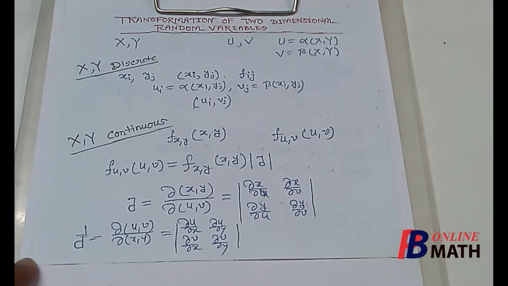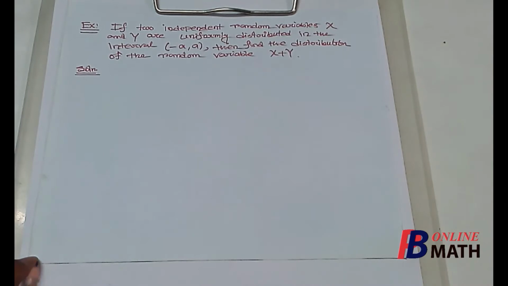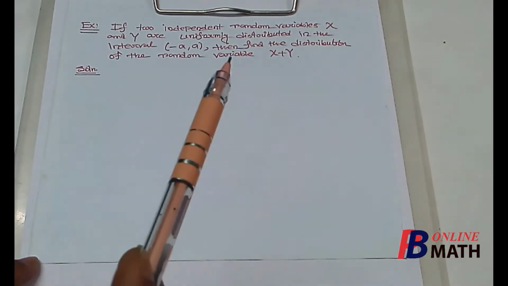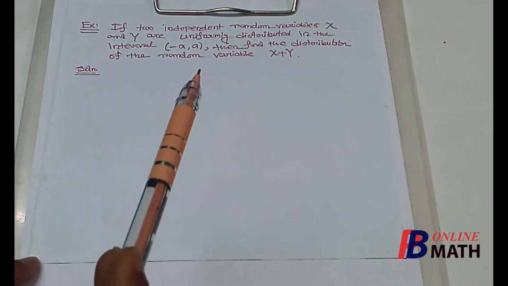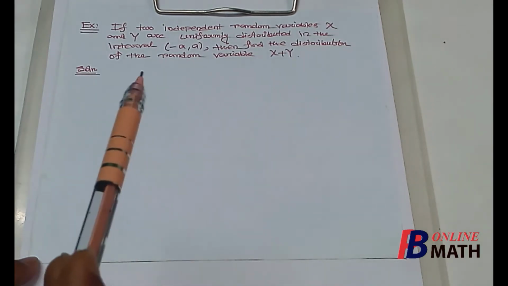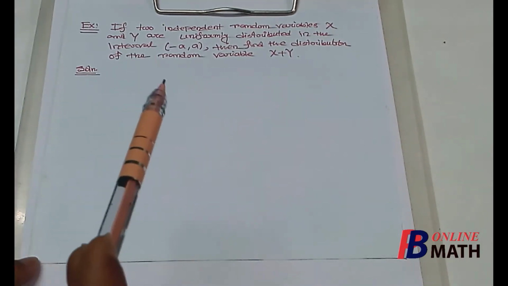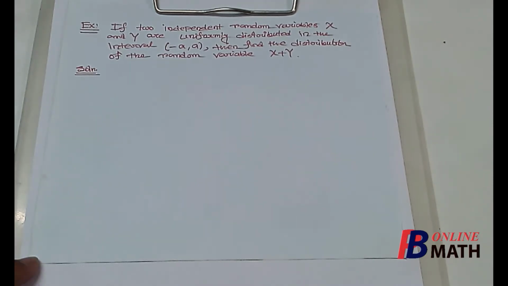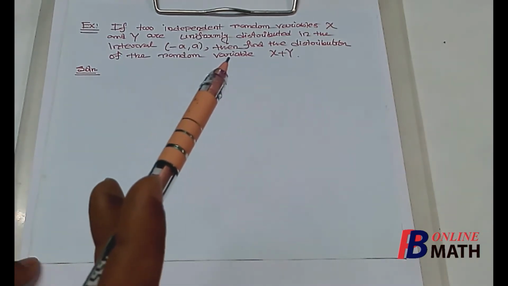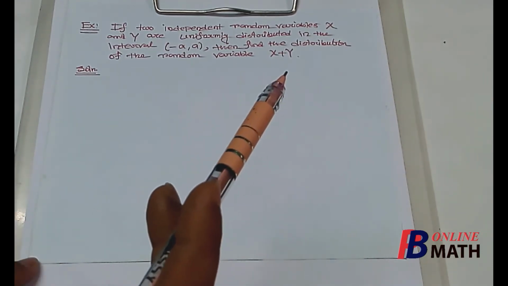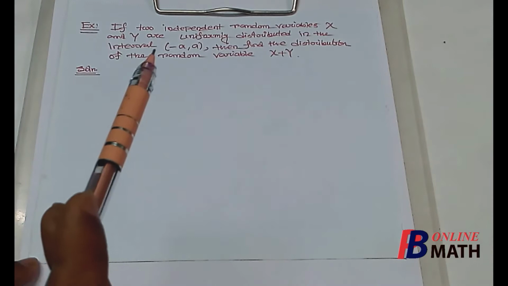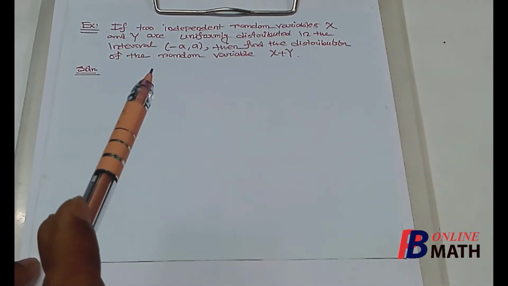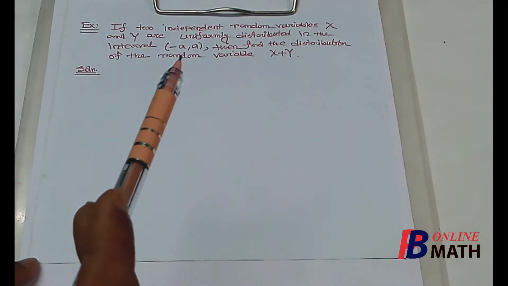Now let us consider one example. If two independent random variables x and y are uniformly distributed in the interval minus a to a, then find the distribution of the random variable x plus y. Here we assume that a is greater than 0. So we start the solution. It is given that x and y are independent random variables which are uniformly distributed in the interval minus a to a. That means x and y both satisfy uniform distribution in the interval minus a to a.